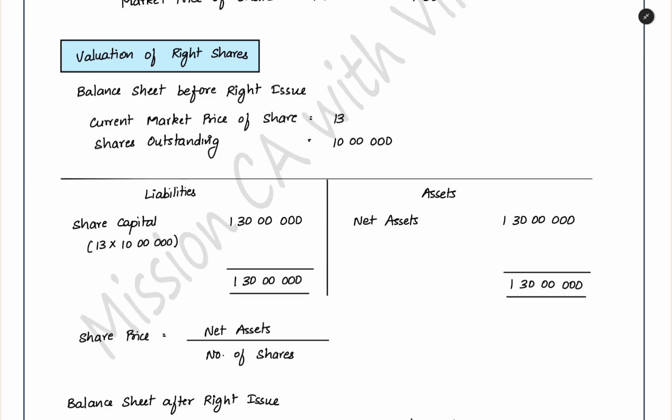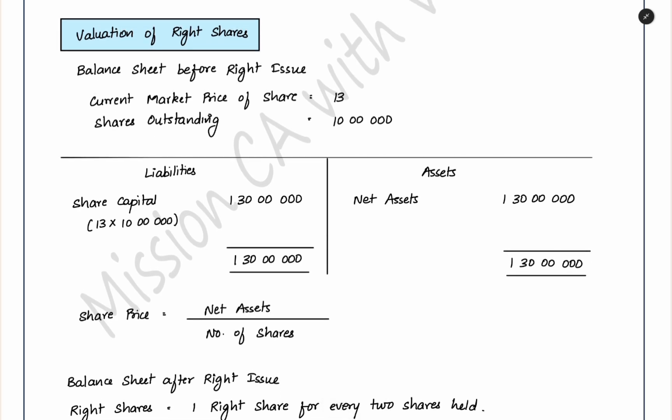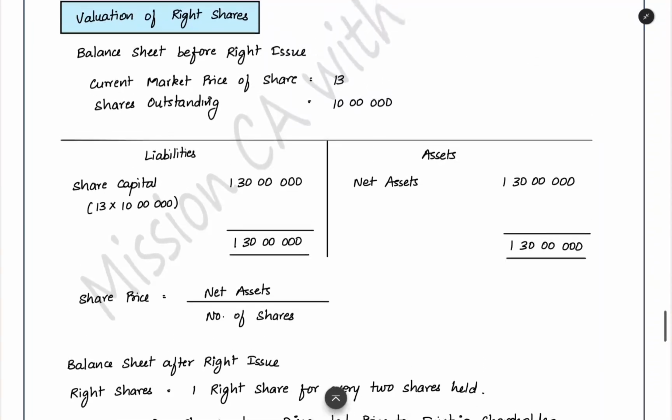After that we will give it to the new shareholders. First preference will be given when we are issuing shares to the existing shareholders. So we will give the preference to the existing shareholders. We will issue the shares also at a discounted price, at a low price, to the existing shareholders. That is the meaning of a right issue.